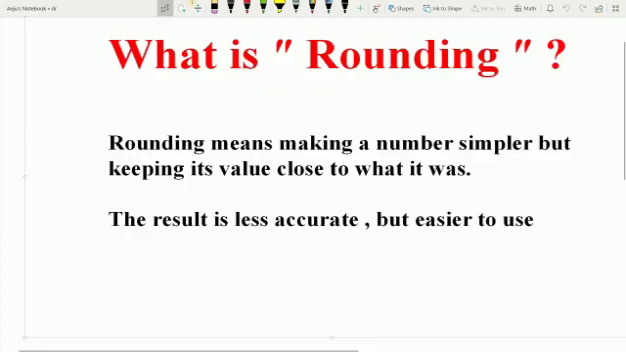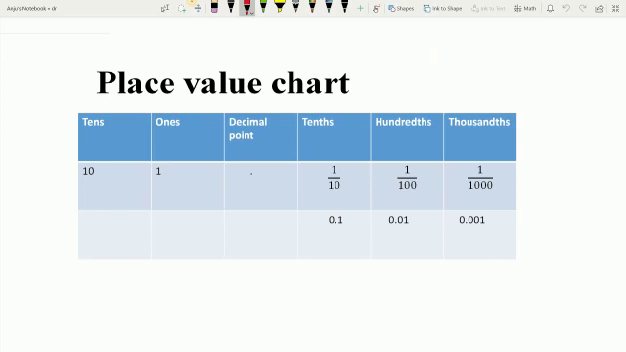So let us start. As we already know, what is rounding? Rounding means making a number simpler, but keeping its value close to what it was. The result is less accurate, but easier to use.